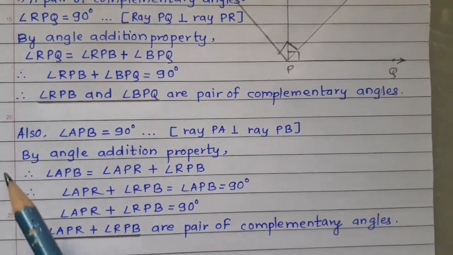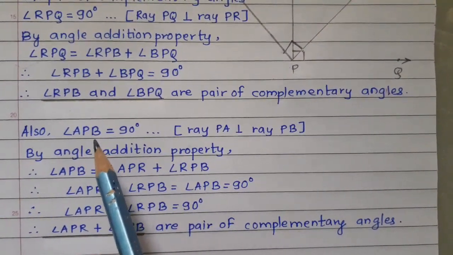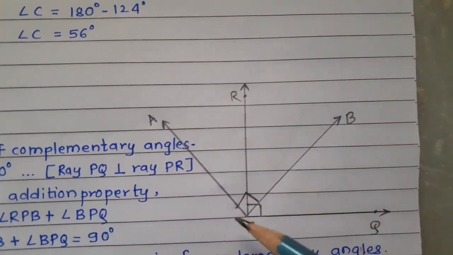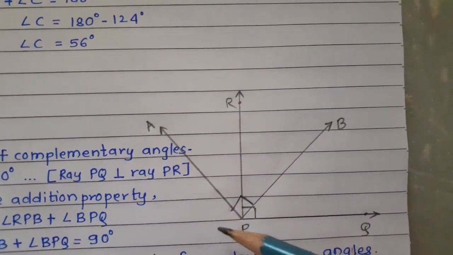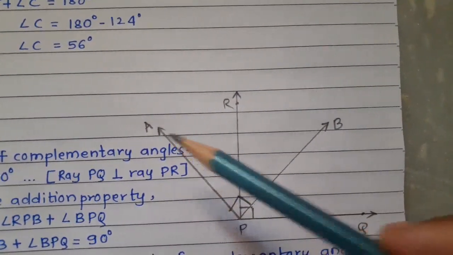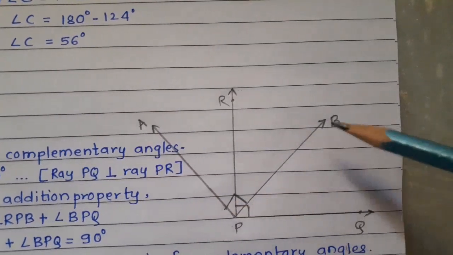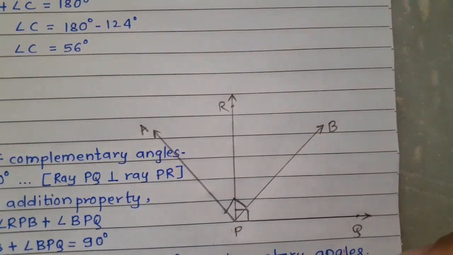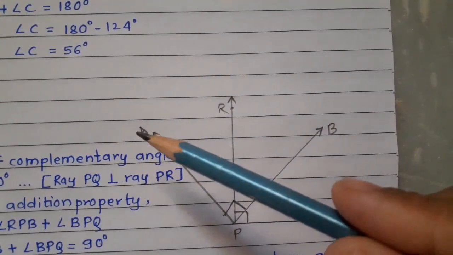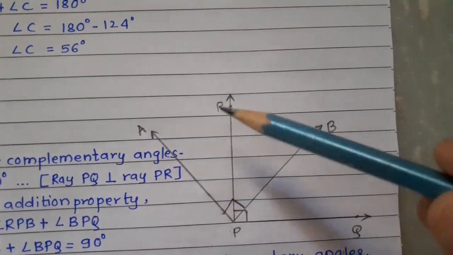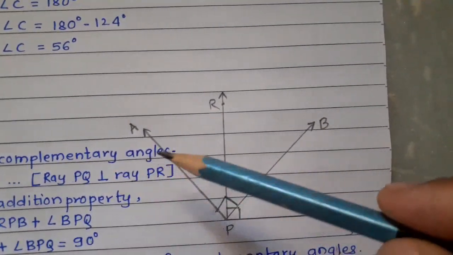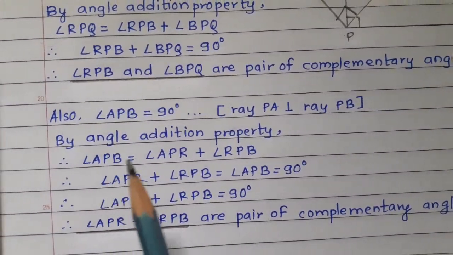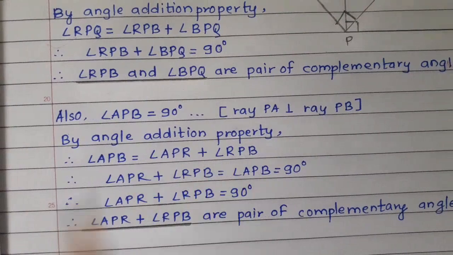One more pair is there. Also angle APB is equal to 90 degree, because ray PB is perpendicular to ray PA. So measure of angle APB is 90 degree. Now this angle APB is made up of the addition of two angles, angle APR and RPB. So by angle addition property, angle APB is equal to angle APR plus angle RPB.